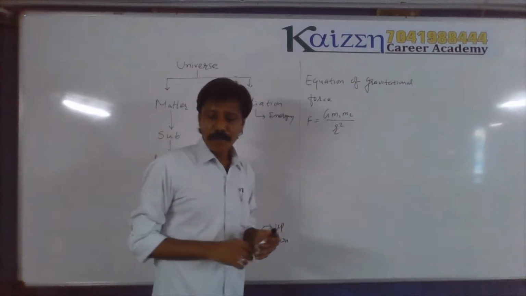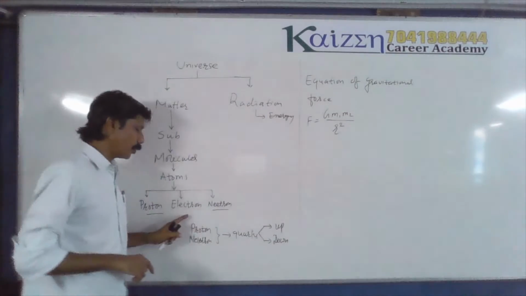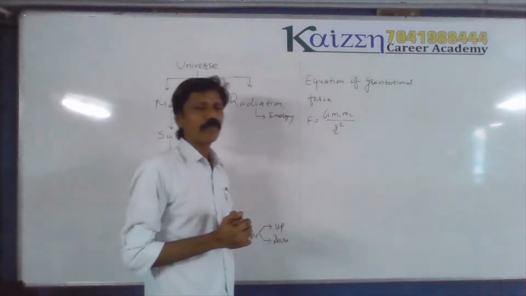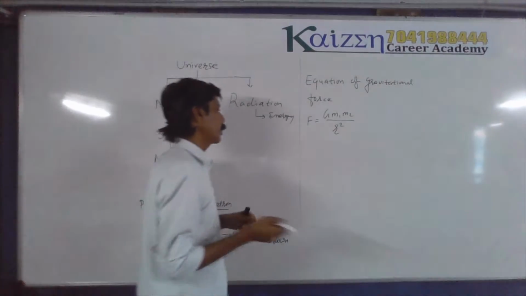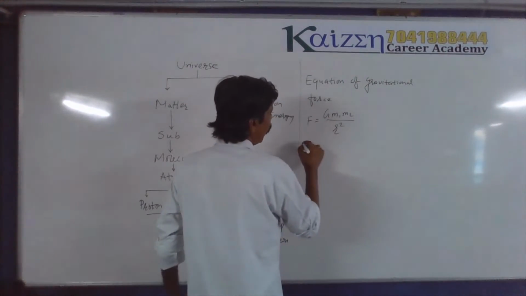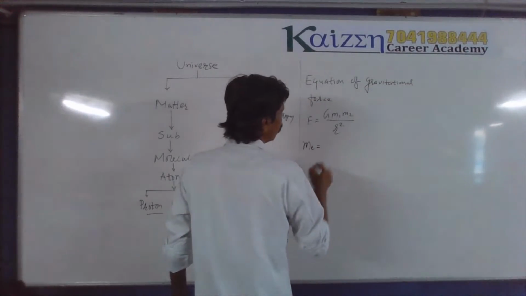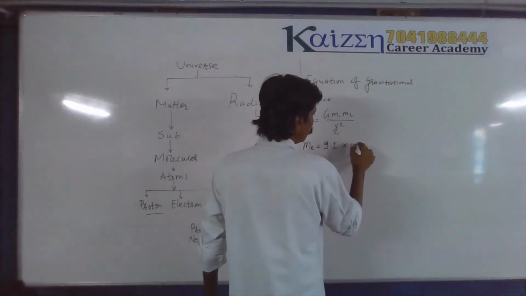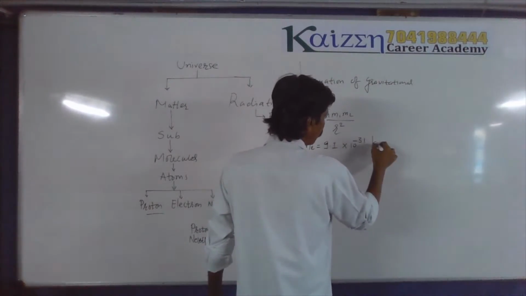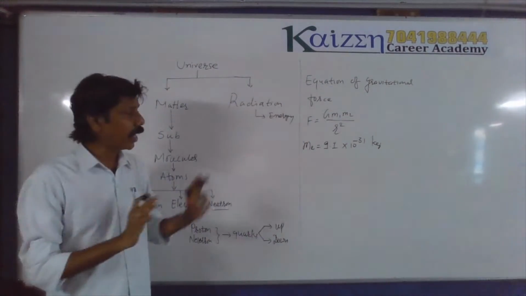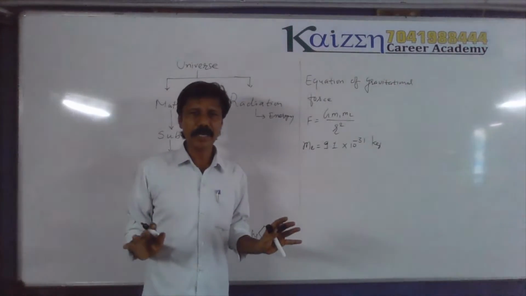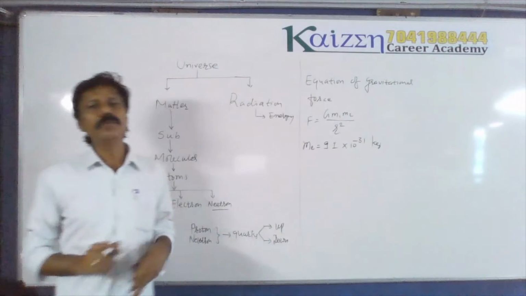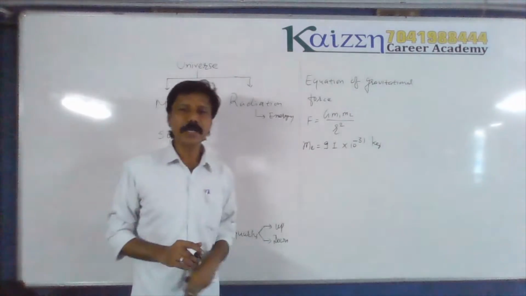So if you have the mass of electron, the mass of proton and neutron, then you can get the force of attraction that exists between them. Okay, let us check. We have measured the mass of electron. The mass of electron is 9.1 times 10 to the power minus 31 kilogram. How it is measured? Don't bother about it right now. You will understand further how, analytically and principle wise, we came to know the mass of electron.